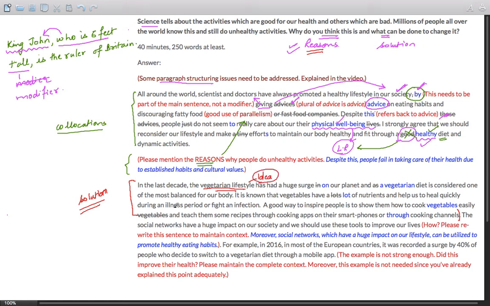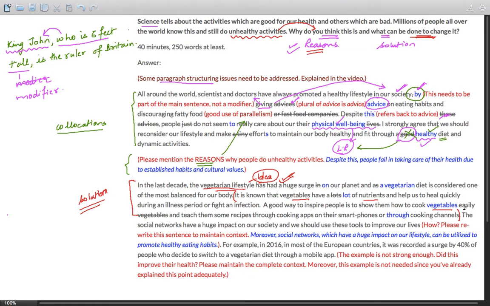And here is the explanation from the second sentence, that vegetables have a lot of nutrients, and a good way to inspire people is to show them how to cook vegetables easily. That is, we are trying to change a habit and making them follow some healthy practices, since they are following unhealthy activities. You should have first given the reasons, but what needs to be done? This needs to be done. So the first point is pretty much clear.